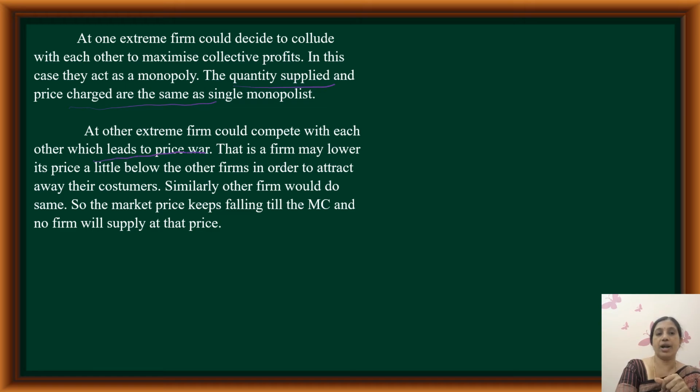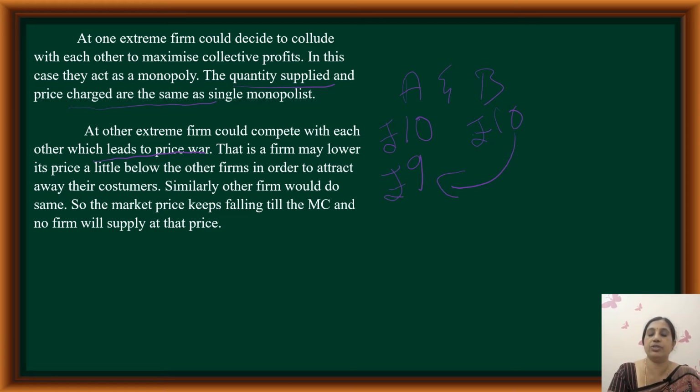this leads to a price war. Let me take an example of firm A and firm B. Firm A is supplying its product at 10 rupees and firm B is also supplying at 10 rupees. In order to attract consumers from firm B, if firm A decides to reduce the price from 10 rupees to 9 rupees, do you think firm B will sit quiet?